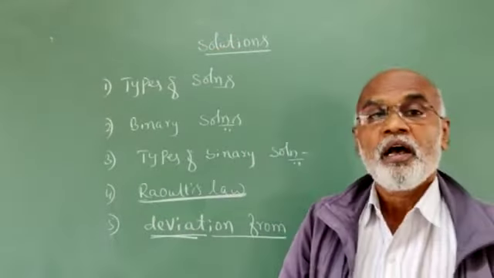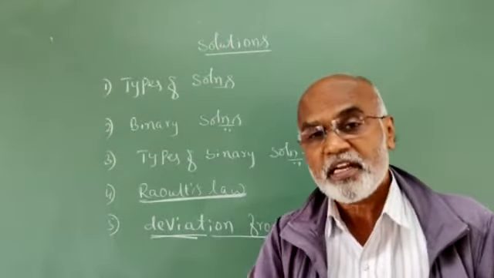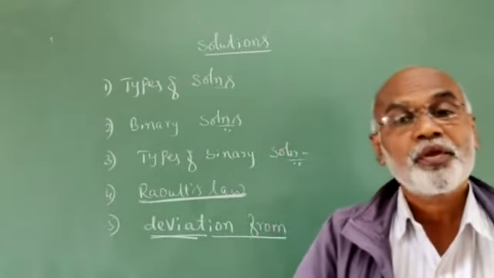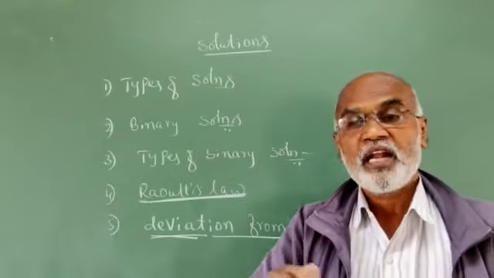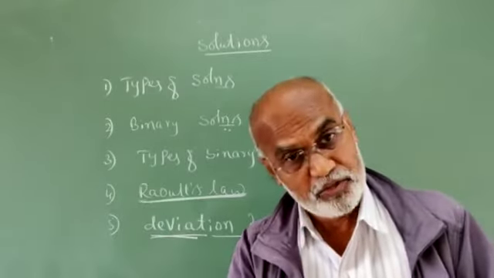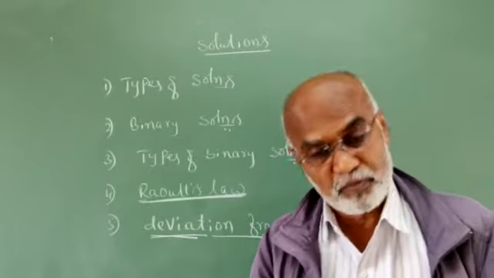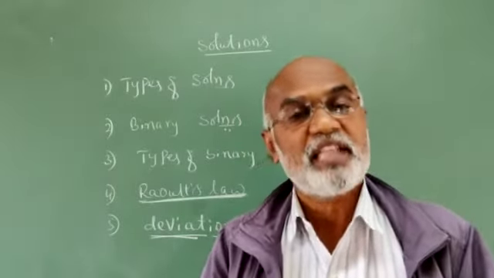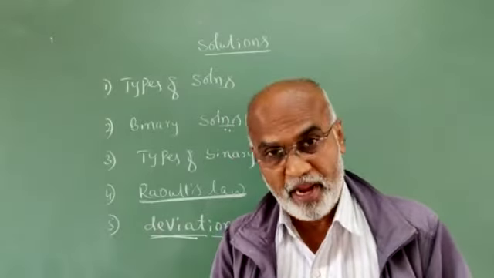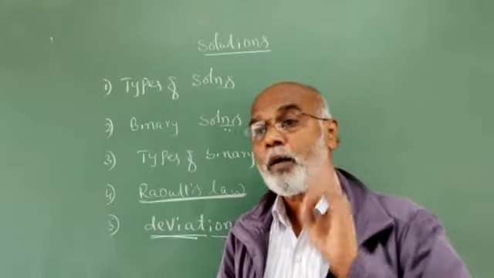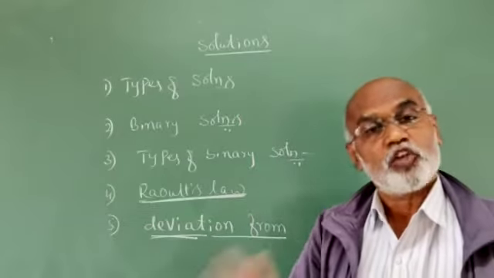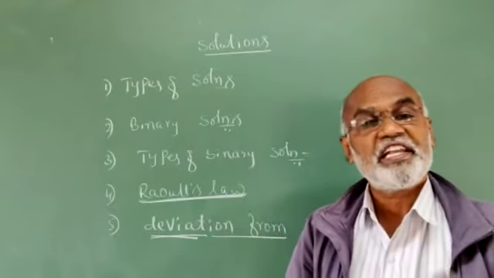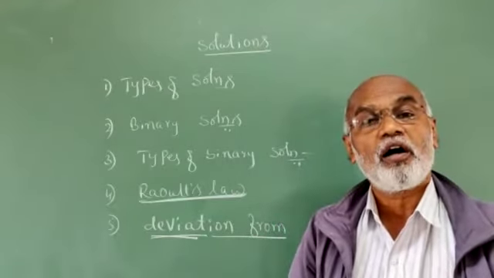Remember, we used to say that a binary liquid mixture will have a positive deviation from Raoult's law only when delta H of mixing is positive, delta V of mixing is positive, and the attractive force between A and B is always less when compared to A and A and B and B, and the observed vapor pressure is always more when compared to the vapor pressure which is theoretically expected from Raoult's law.